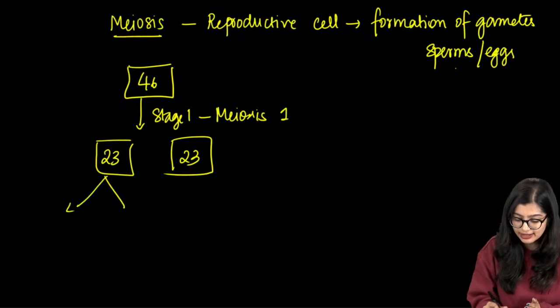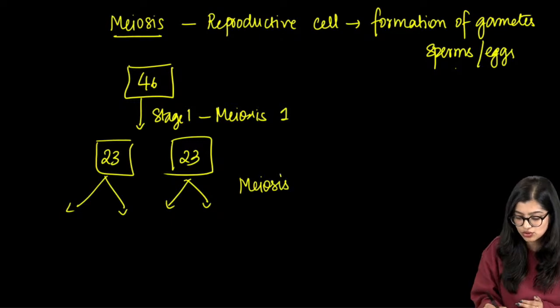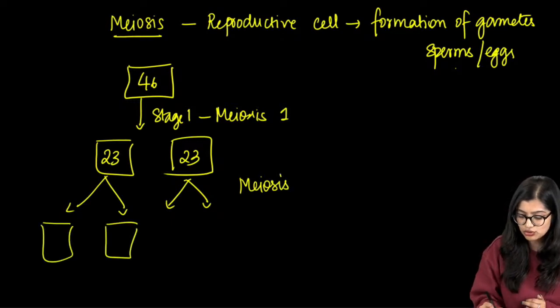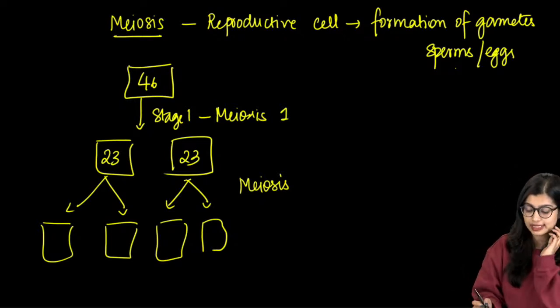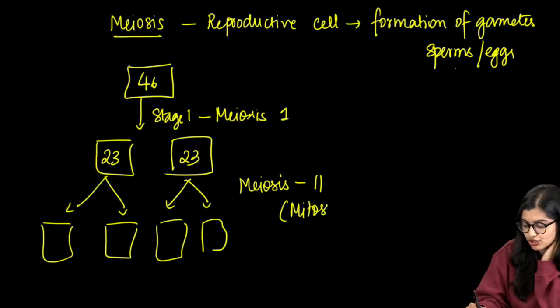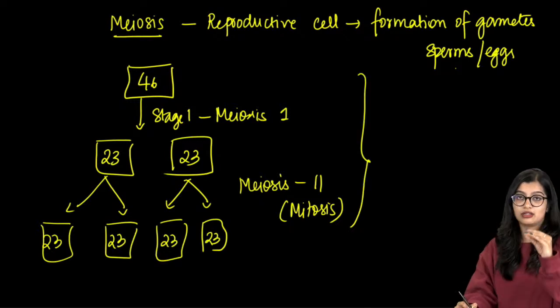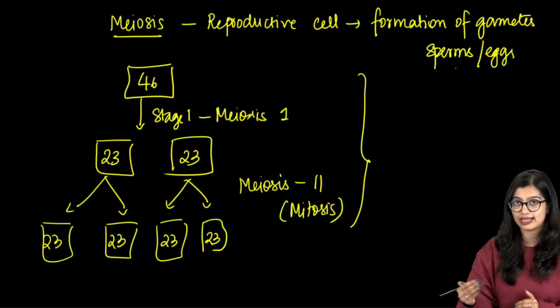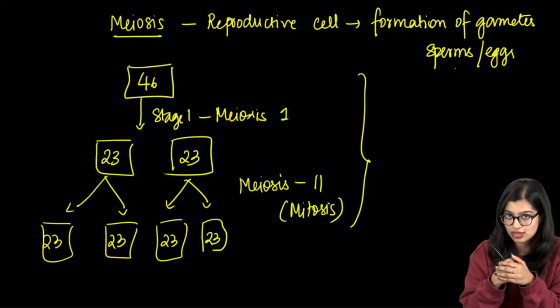It will further divide in stage 2, which we call meiosis 2, where each of those cells will give rise to 2 daughter cells. And we see that meiosis 2 is like a mitosis division or equational division where chromosome number is the same. So you get 23, 23, 23, 23. So overall, because the reduction in number of chromosomes takes place in meiosis 1, we call it reductional division.